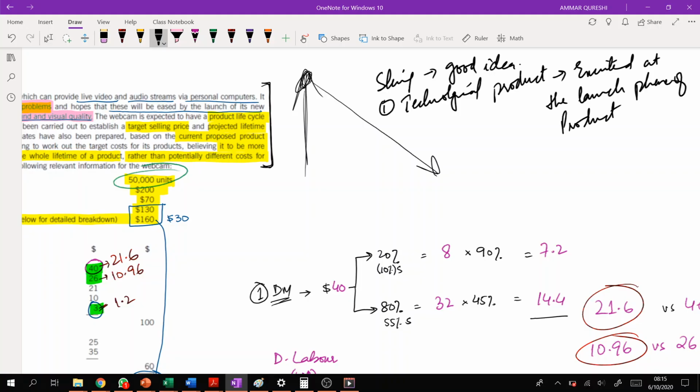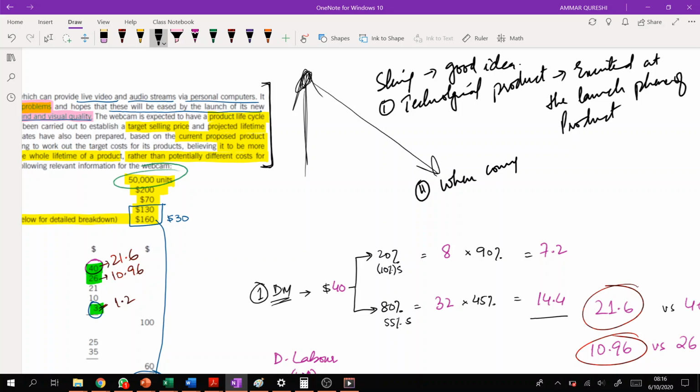But after 6 months or probably a year, customers will not be that excited, so the company will not be in a position to charge high prices after 1 year, right?